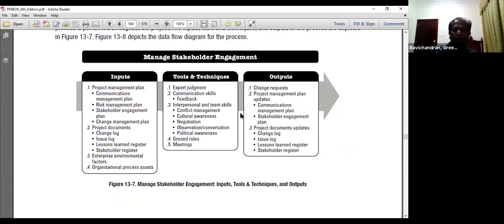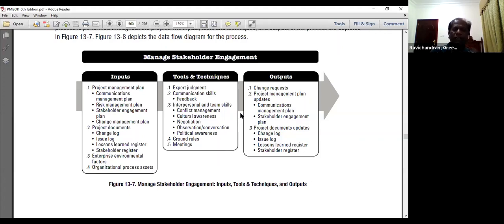So when I want to manage the stakeholder engagement, what do I need in my hand? Of course, my communications management plan will help me. The risk management plan will help me. Stakeholder engagement plan and change management plan.